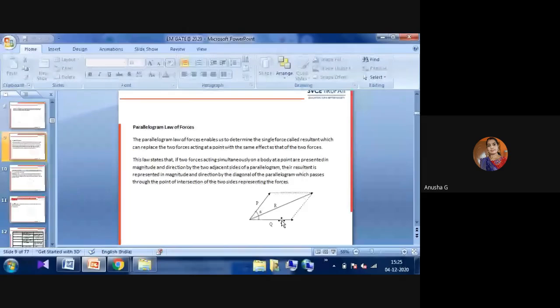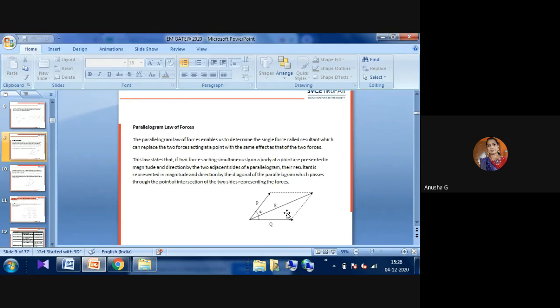We already learned this in 8th or 9th standard, and then in applied mechanics and engineering mechanics in our first year, and we also did lab practicals for this law of parallelogram. The parallelogram law is nothing but this: when we apply two forces from one point, there will be one resultant, which is the diagonal. That will be the same as the combined P and Q forces, with the same magnitude and same direction. That is called the law of parallelogram of forces. This is one of the main important laws of mechanics.